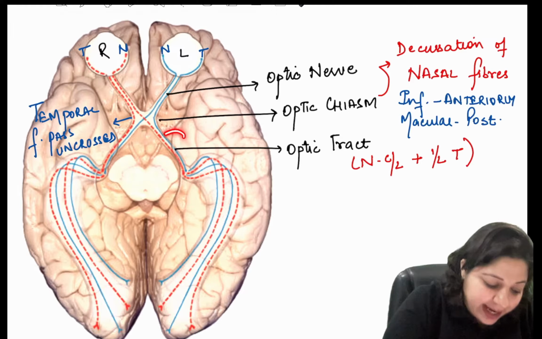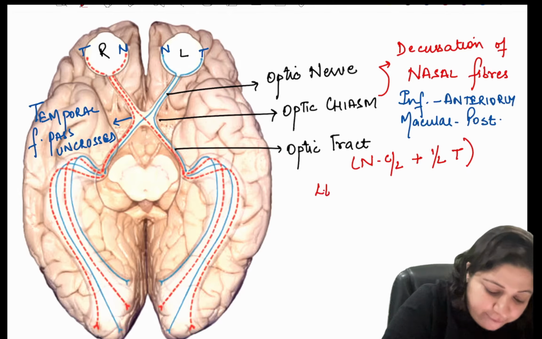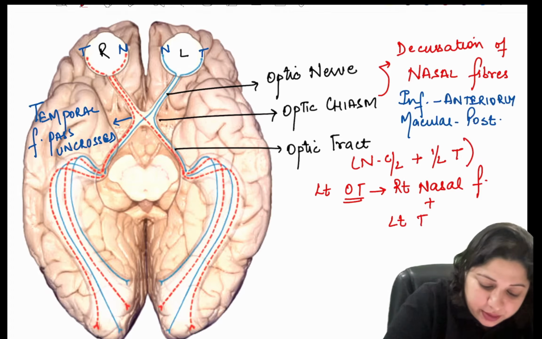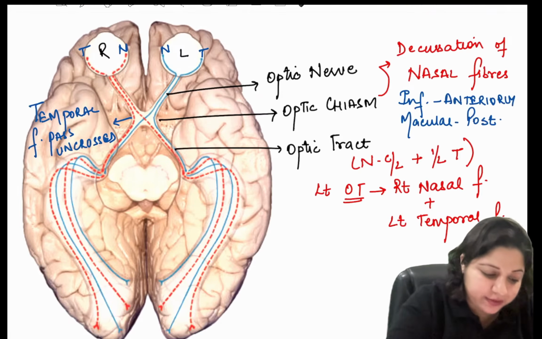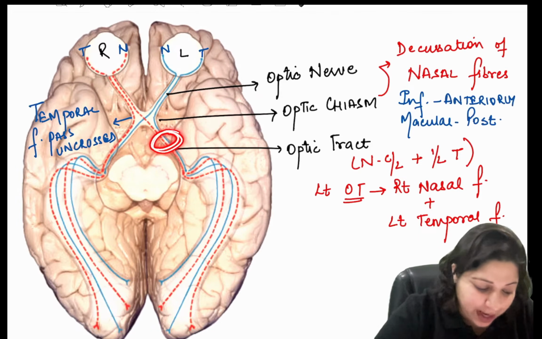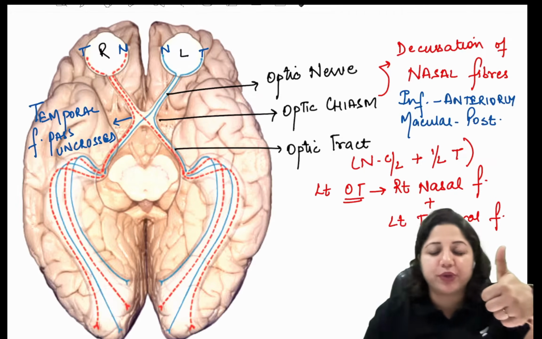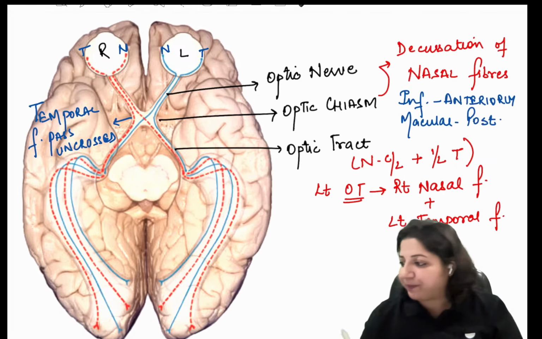For example, the left-sided optic tract has right nasal fibers plus left temporal fibers. Let's see if that is a right statement. So the left optic tract has right nasal fibers and left temporal fibers. Is that point clear to everyone? Give me a thumbs up and then I'll explain further.